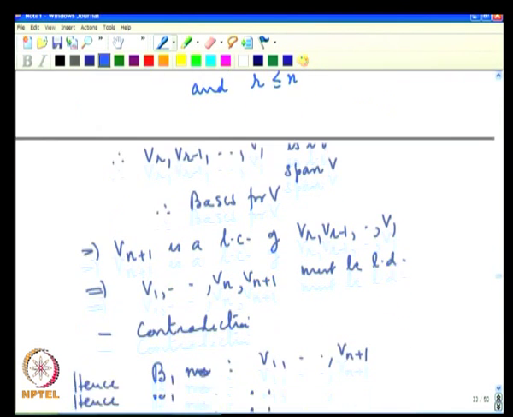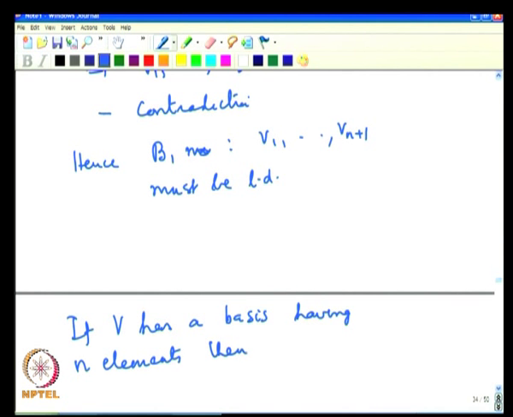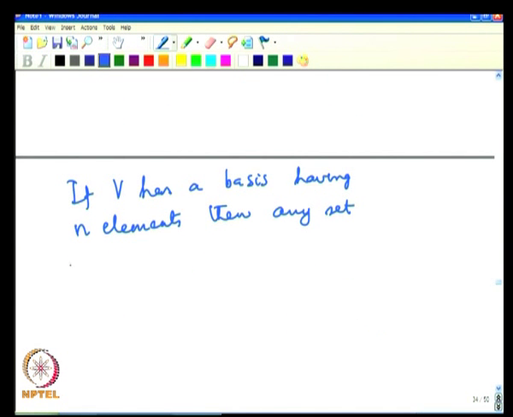So, the conclusion that we have from this is that if V has a basis having n elements, then any set having n plus 1 elements is linearly dependent.